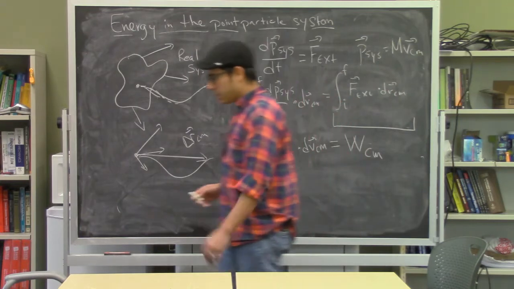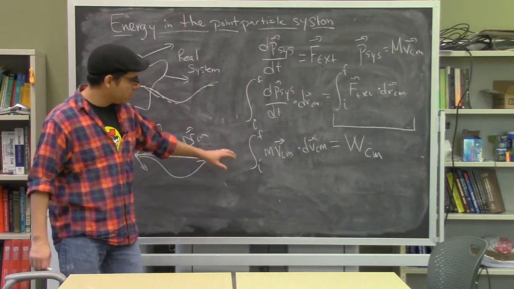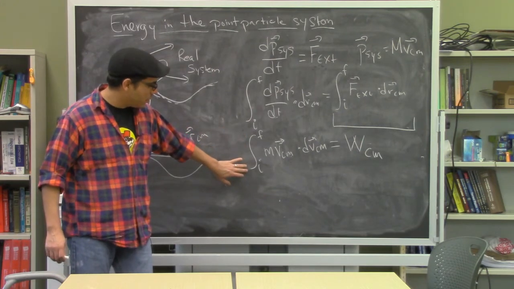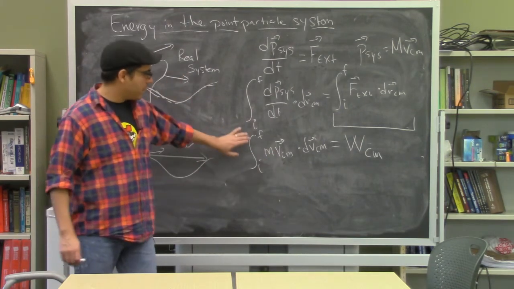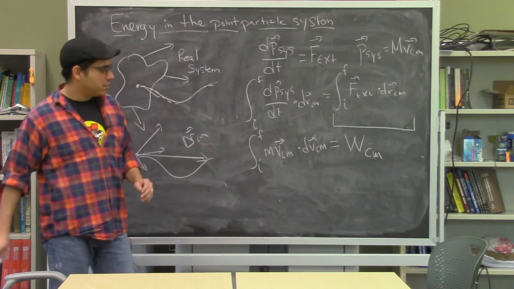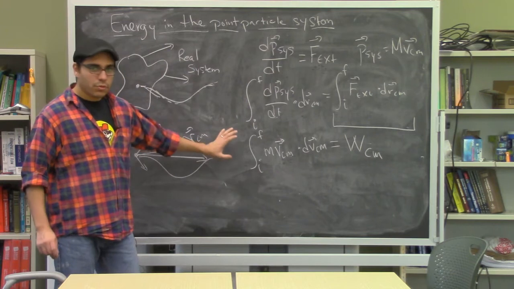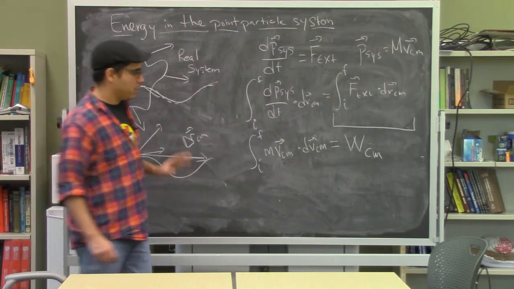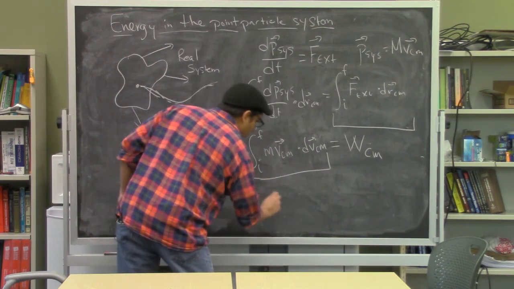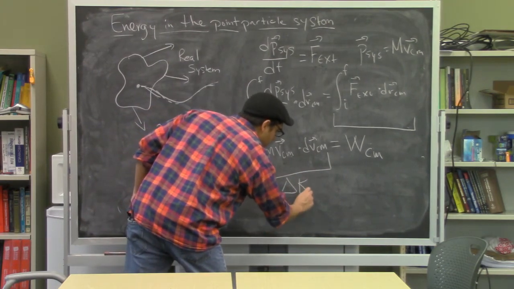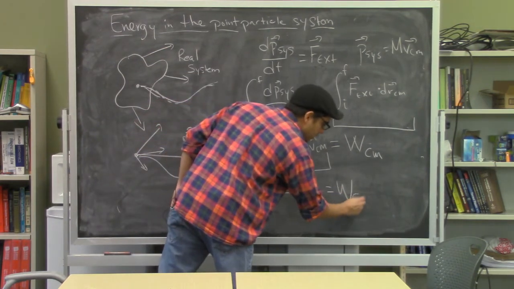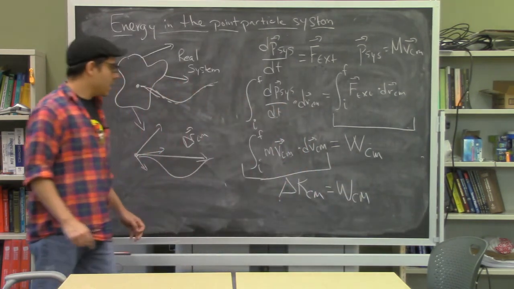And this might look interesting to you because it's taking the integral from the initial to final state, basically the initial velocity of the center of mass to its final velocity, but we're actually integrating over the velocity of the center of mass. There's a formal derivation in the notes that I don't want to go through in this video, but it turns out that this is keeping track of the change in kinetic energy of the center of mass.